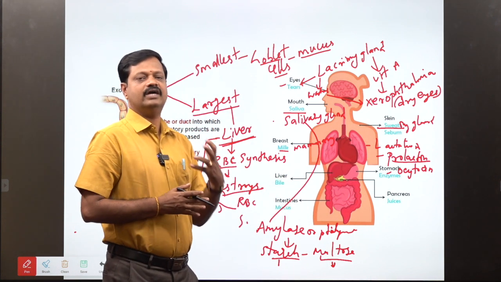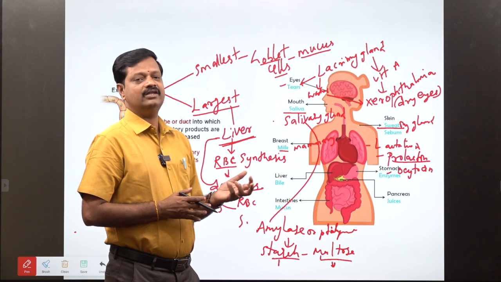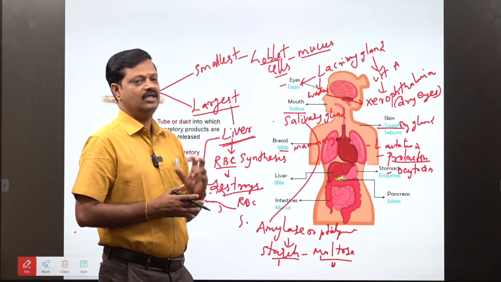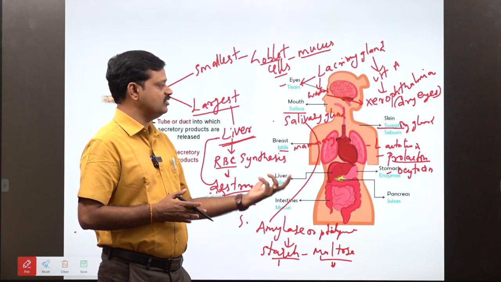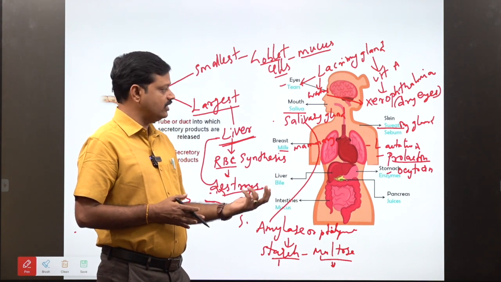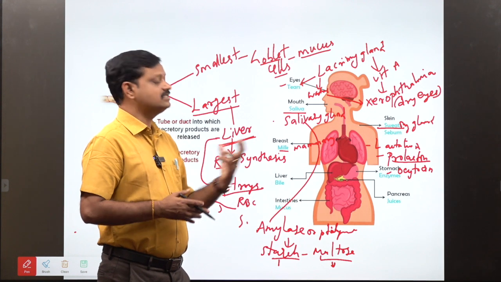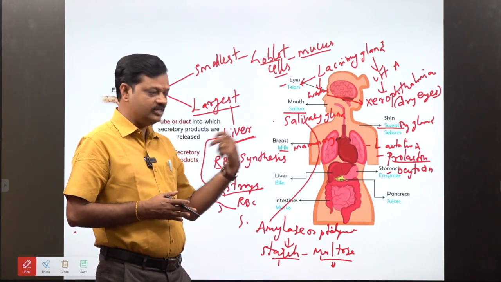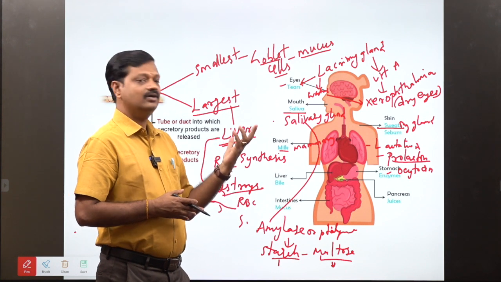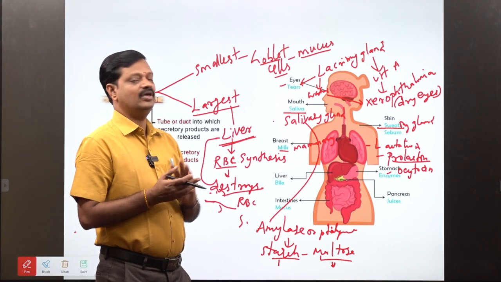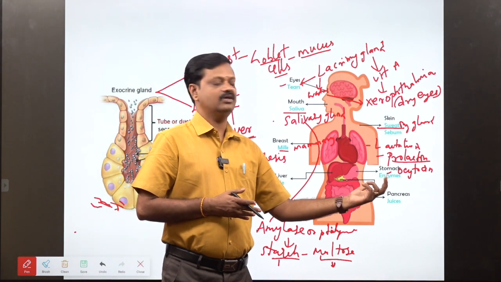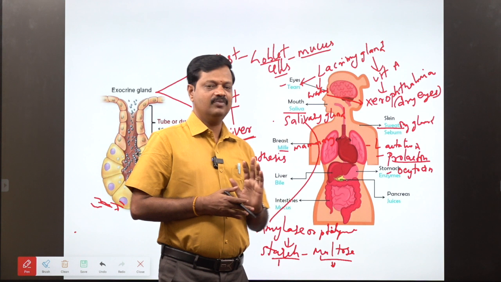Prolactin acts on the mammary gland and stimulates milk secretion. Oxytocin releases milk from the lactation gland during or after baby delivery. So after delivery, prolactin stimulates milk secretion and oxytocin makes the milk release.